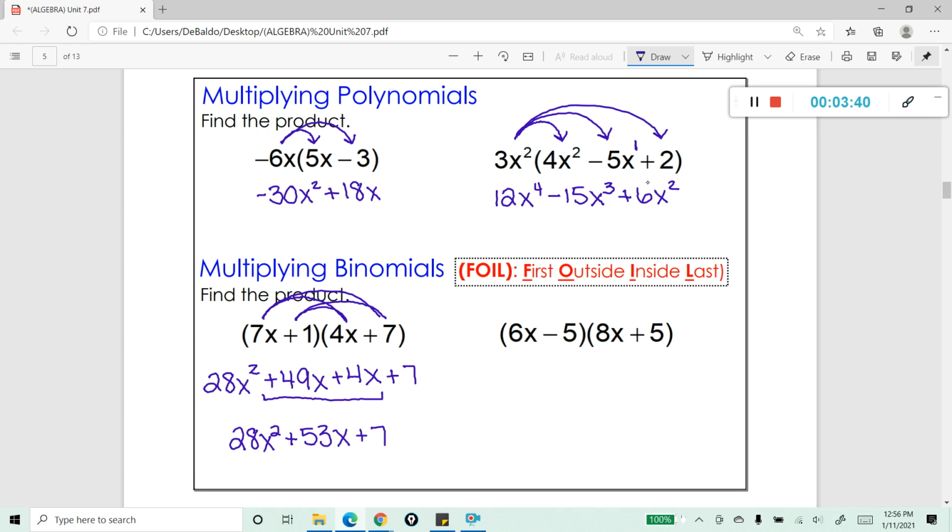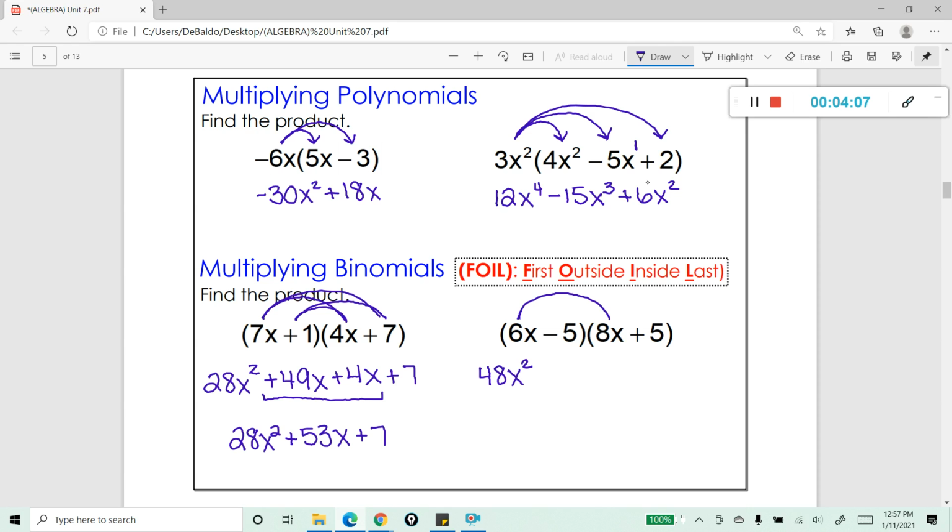Let's try another one. We see that we have two binomials, so that means that we can use the foiling method. I'm going to start with the first two terms. So 6x times 8x. And by the way, you don't need to write these little loops in. These are just there for a visual for you. So 6x times 8x is going to give us 48x squared. So I'm going to go ahead and write that down.